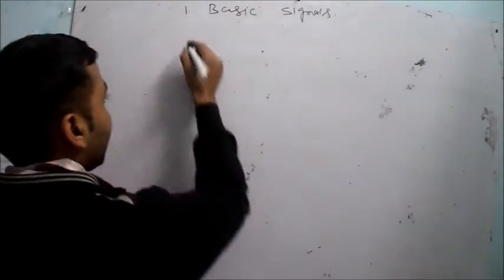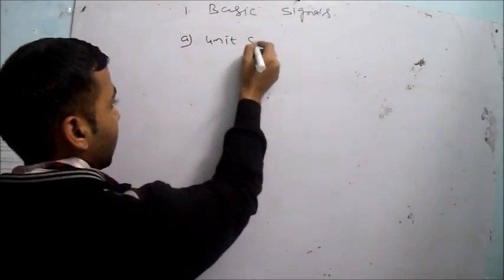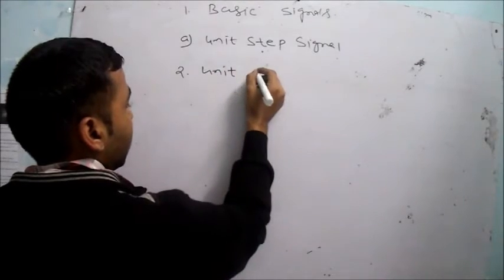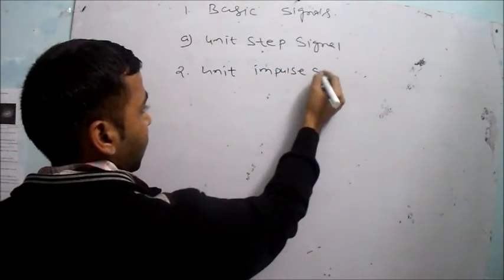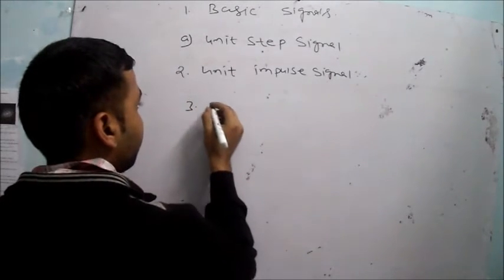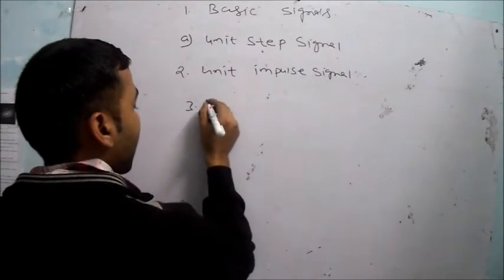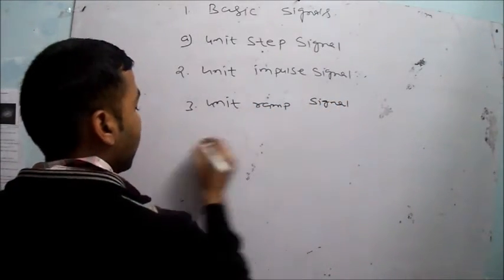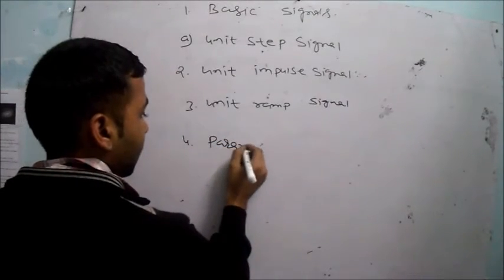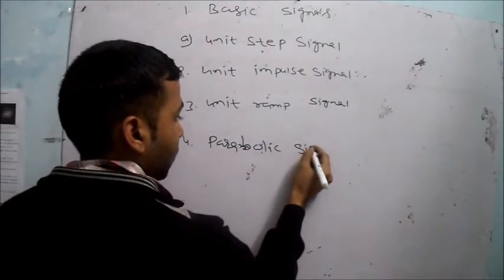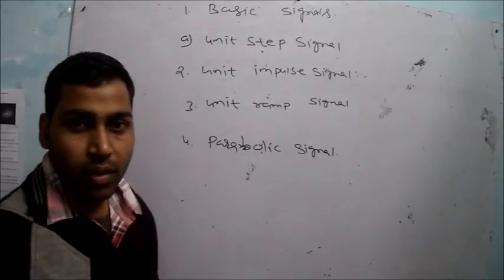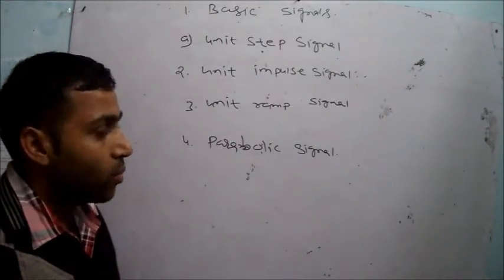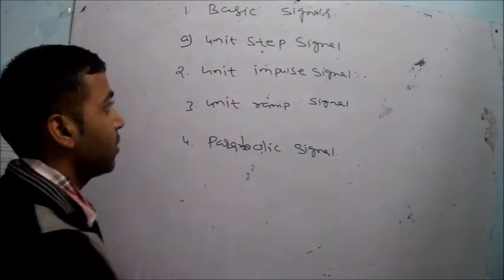Basically there are four types of signal. One is the unit step signal. You note down, unit step signal. Second is your unit impulse signal. Third one is your unit ramp signal. Fourth one is your parabolic signal. We know that a signal is a function of an independent variable which contains some information, right?